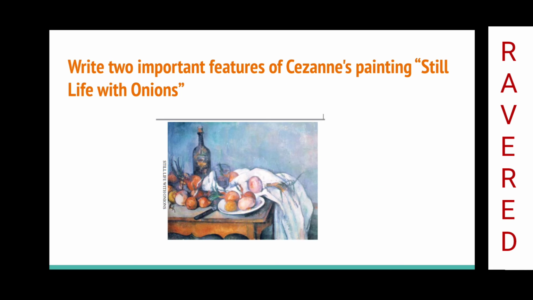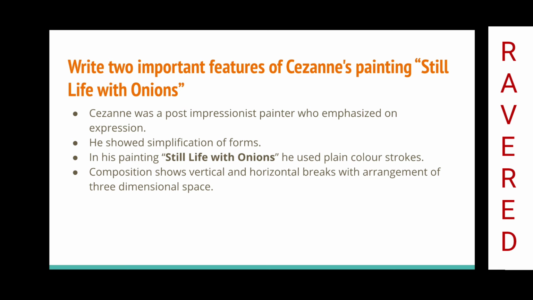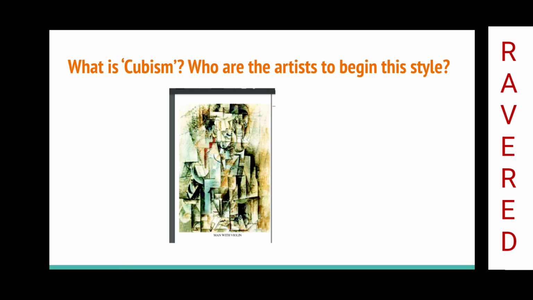Write two important features of Cézanne's painting, Still Life with Onions. Cézanne was a post-impressionist painter who emphasized on expression. He showed simplification of forms. In his painting, Still Life with Onions, he used plain color strokes. Composition shows vertical and horizontal breaks with arrangement of three-dimensional space.